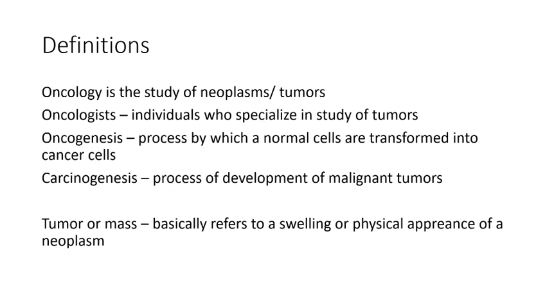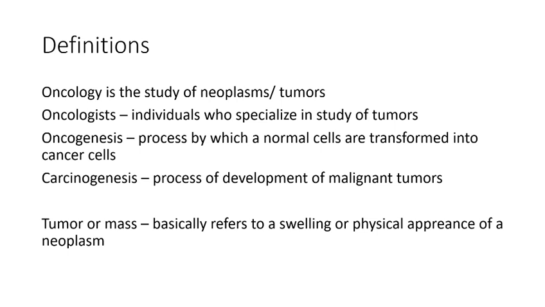Now, some interesting definitions that one needs to pay attention to when we are talking about neoplasms. The first one is oncology. Oncology is the study of neoplasms or tumors. Oncologists are the individuals who do this study, individuals who specialize in the study of tumors.